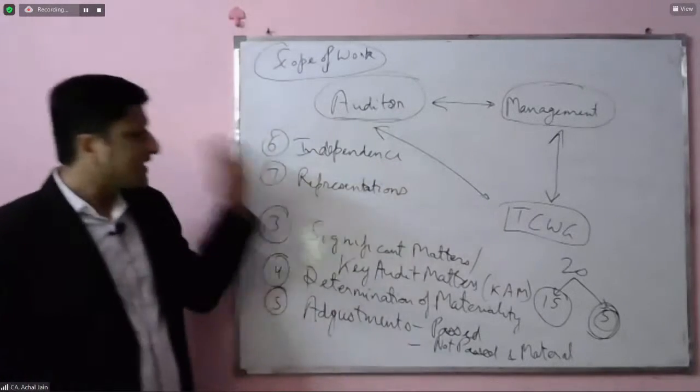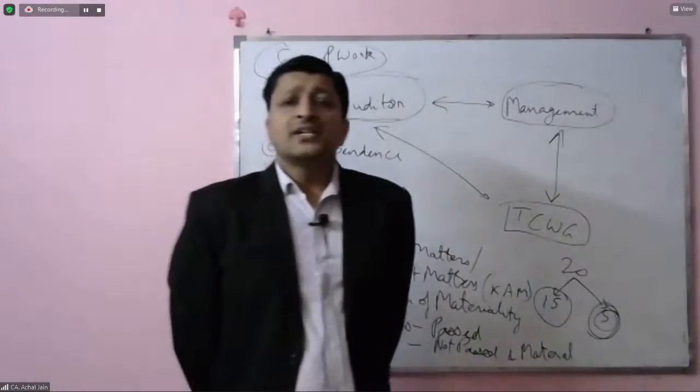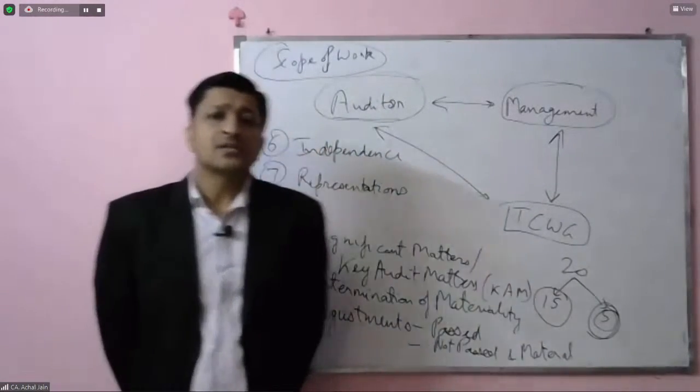Okay. Next is about representations. Now, representations is something which comes during the last stage of the audit.